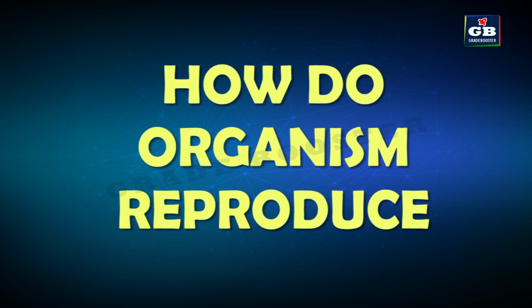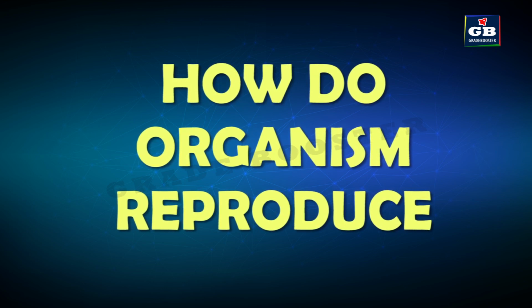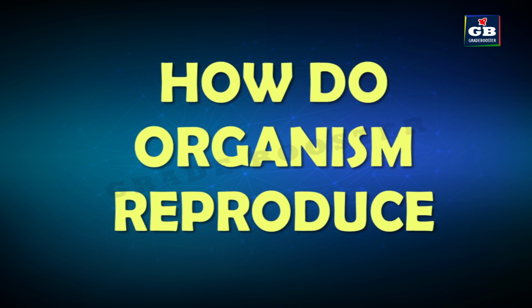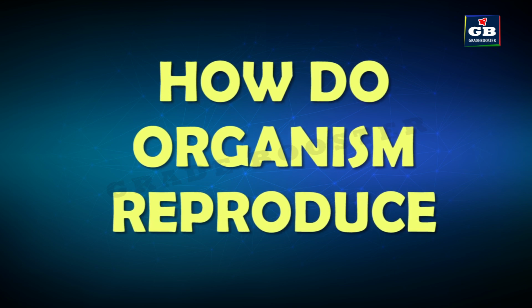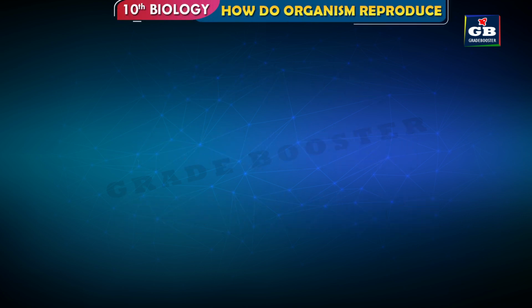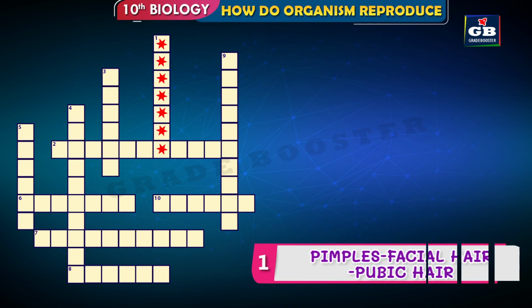Hi students, in this video we are going to solve a crossword puzzle from the chapter How do organisms reproduce? Let us see the first one. 1 down. Here we have the hints: pimples, facial hair, pubic hair. So on basing this we have to find out the answer in 1 down.